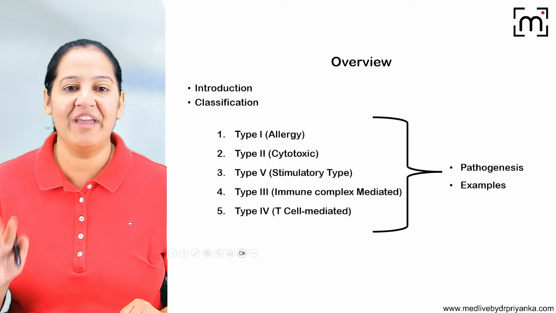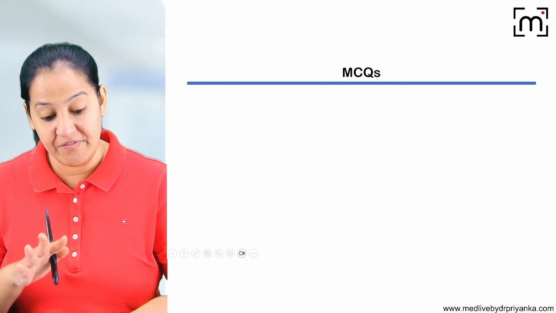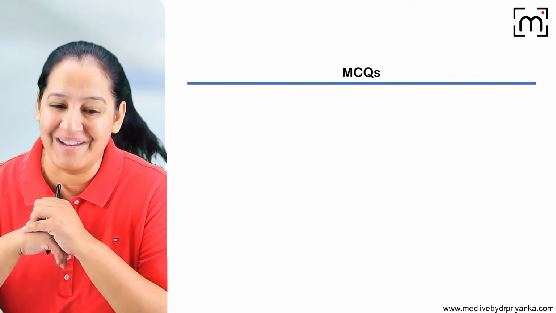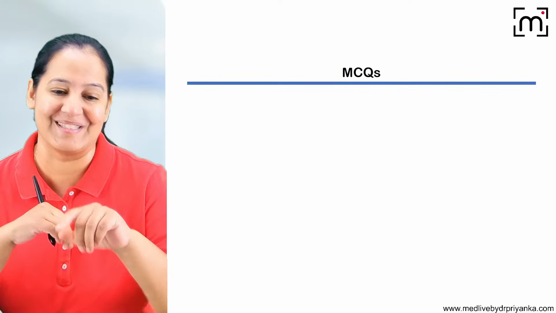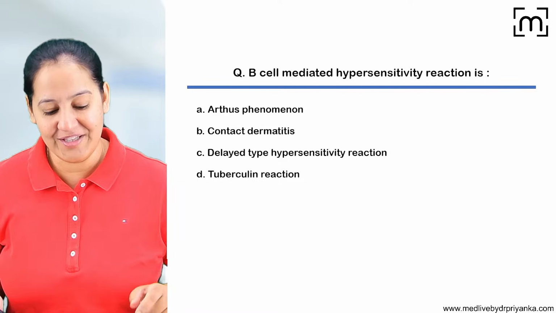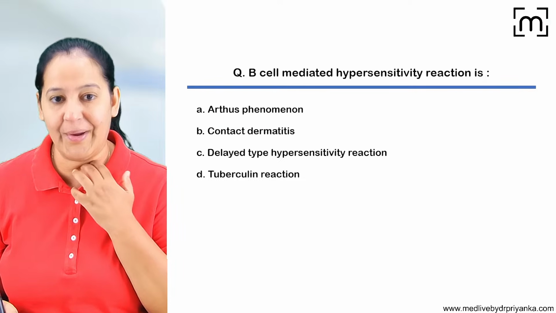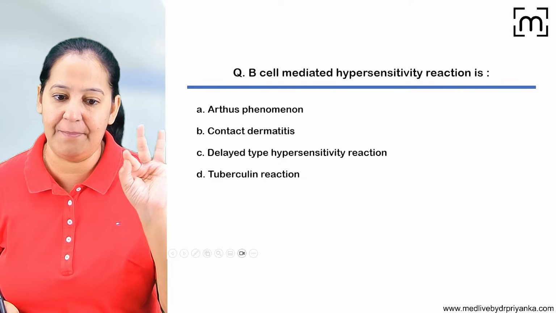Got it? So we are done with hypersensitivity. Now we will solve some MCQs. I want each and every one of you to answer. Let's see who have learned. Let's see. It's your analysis now. So the first question is in front of you. Read the question. The question is tricky. Don't jump, people. Don't jump. Read it and tell me the answer quickly in the chat box whether the answer is A, B, C, D.